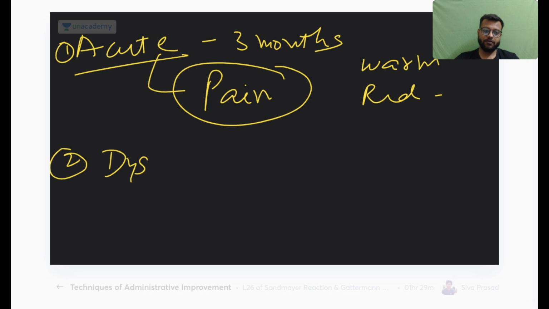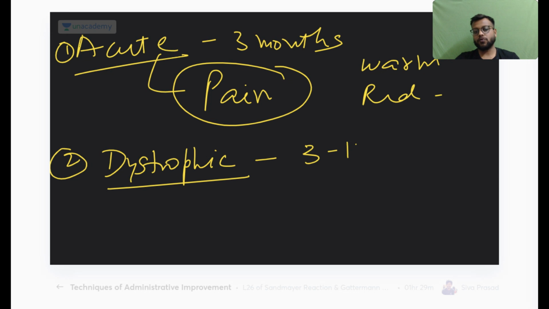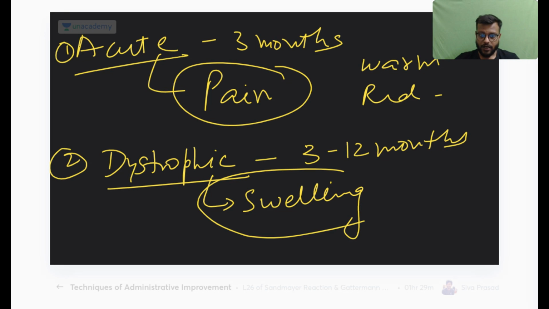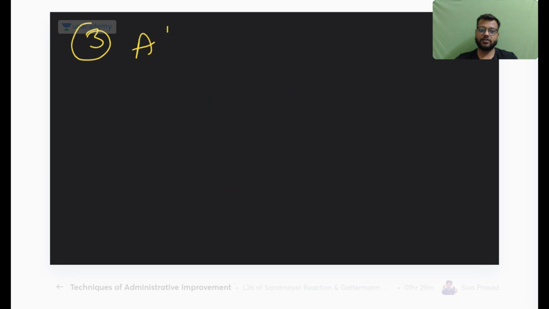The second phase is the dystrophic phase. It will be for 3 to 12 months, and the pathognomonic feature for this will not be pain, it will be swelling. Okay, it will be swelling, and here the pain will reduce, the limb will become cold, cooler than in the acute phase, and there will be changes in the nails, etc., and the swelling. Whereas the third stage is the atrophic stage after 1 year.